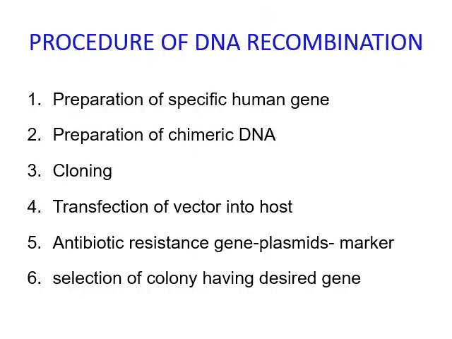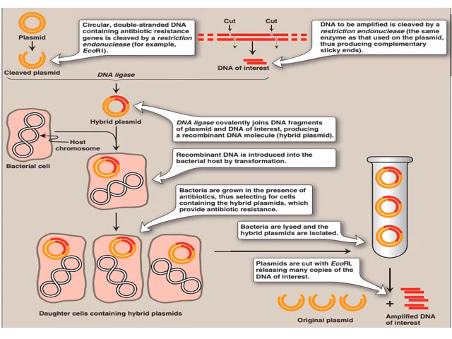So the procedure for rDNA recombination. Number one, preparation of specific human gene. Second, preparation of chimeric DNA. Third, cloning. Fourth one, transfection of vector into host cell. Fifth one, the marker, that is antibiotic resistant gene plasmids, which helps for the selection of colony having desired gene. This figure explains all these steps together.